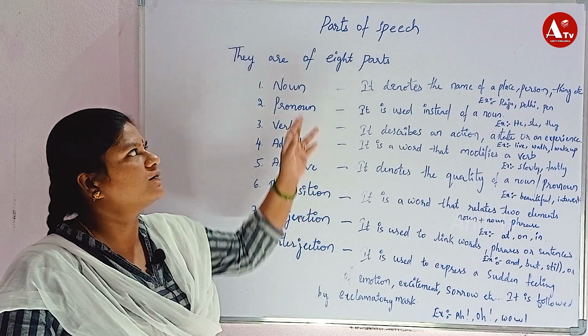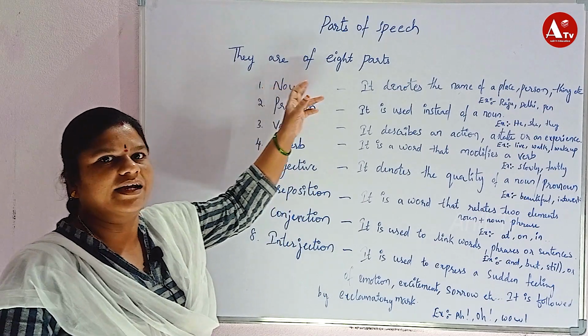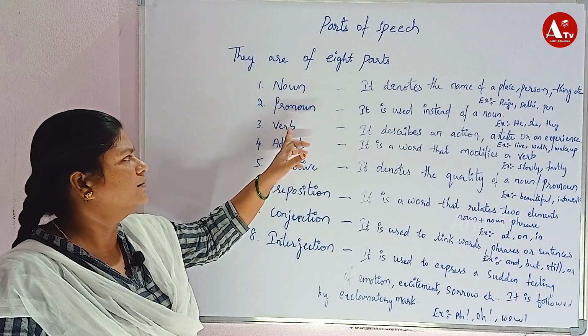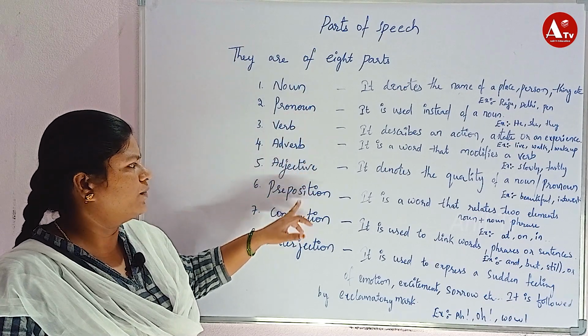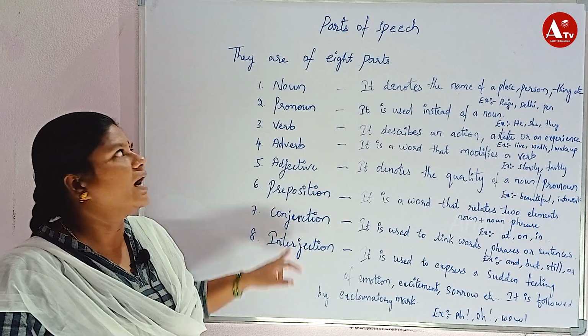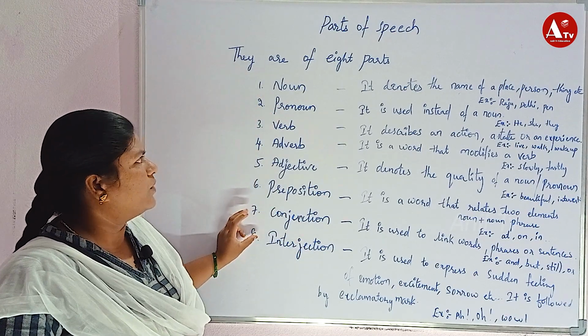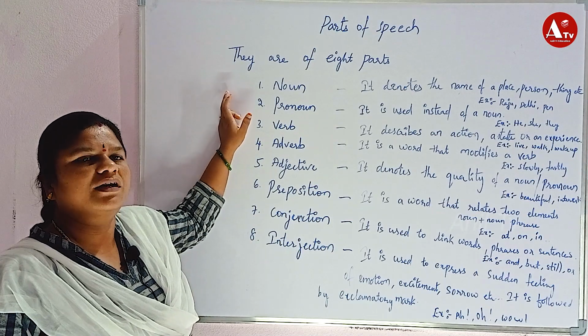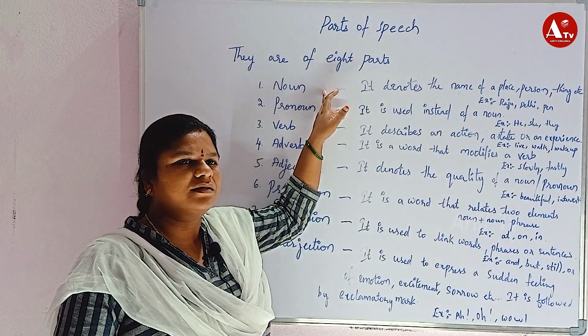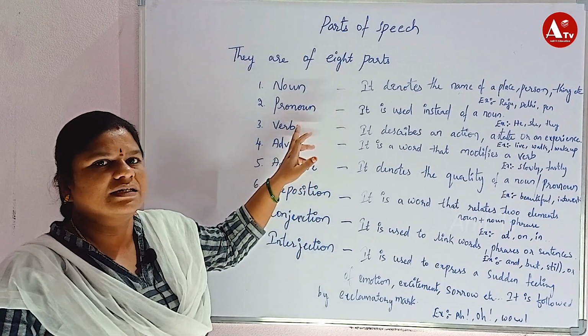Today's topic is parts of speech. There are 8 kinds of parts of speech: noun, pronoun, verb, adverb, adjective, preposition, conjunction, interjection. In those 8 parts we have different types. Now noun is divided into 4 parts, which we will discuss briefly later.